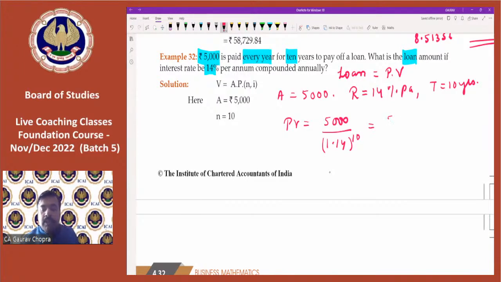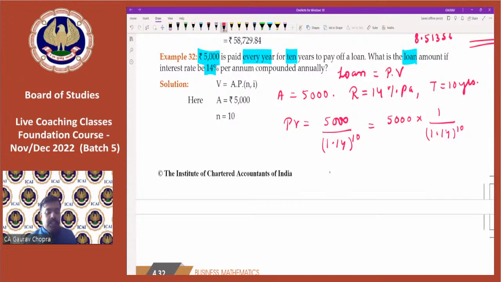So what simply we have to do? First of all, keep the 5,000 separate. Do this calculation, 1.14 to the power of 10. Let's do this. 1 divided by 1.14, 10 times: 1, 2, 3, 4, 5, 6, 7, 8, 9, 10.